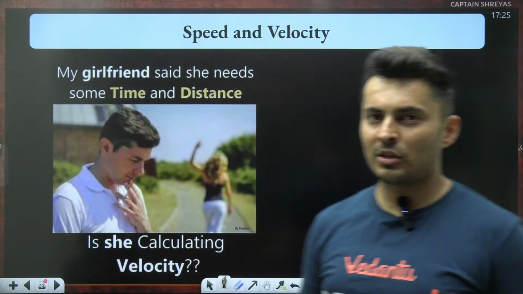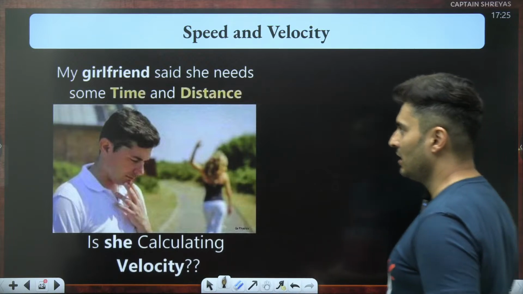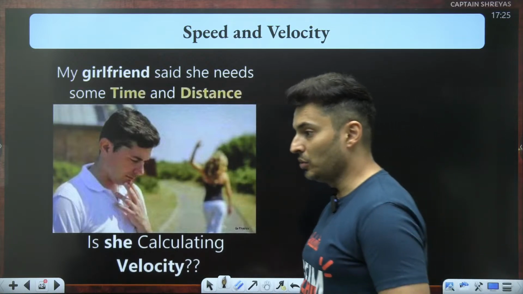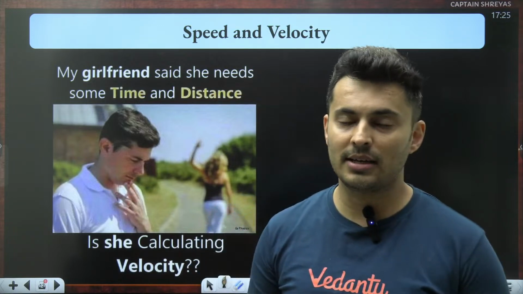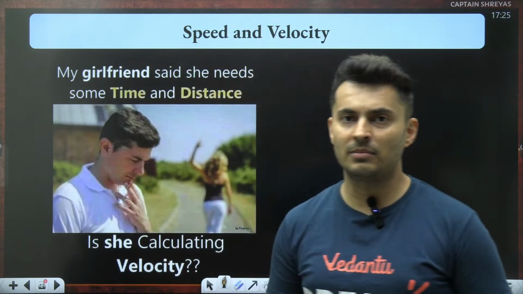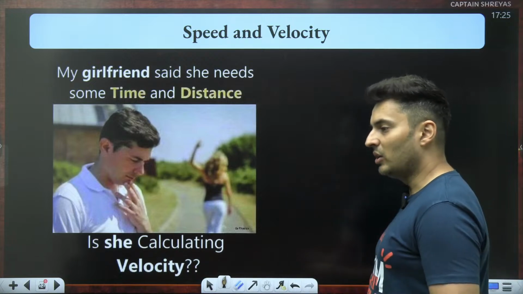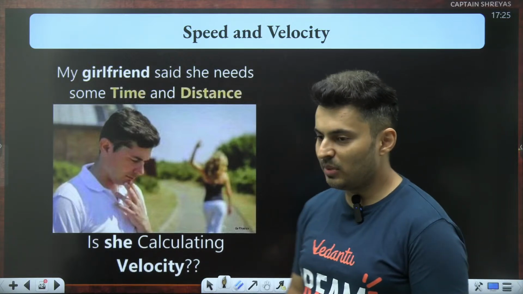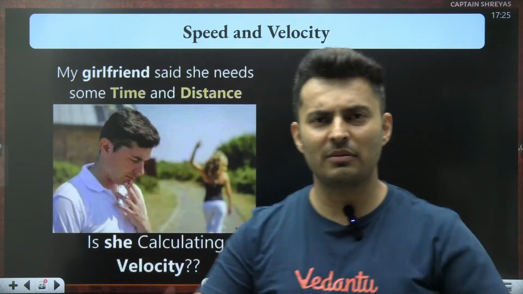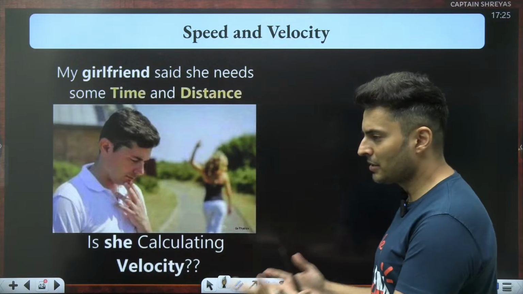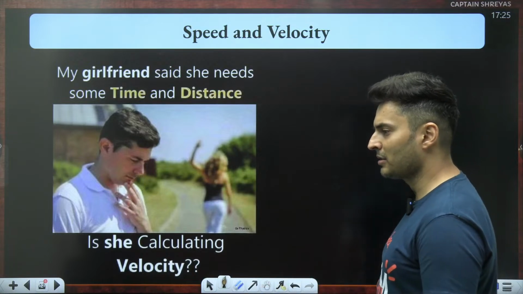Right? Okay. Now that you have understood it till here, let's move to the next part, which is speed and velocity. So once Champa said to Pandu that she needs some time to think about something. I don't know what that is. And we also need to maintain some distance. So our Pandu actually thought that maybe Champa is calculating velocity because Pandu is a physics student, right? He has learned under your captain Shreyas Sir.